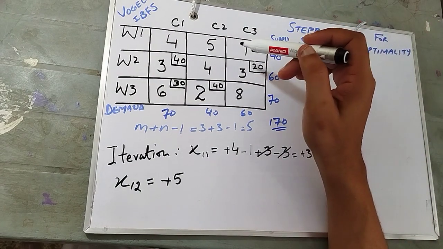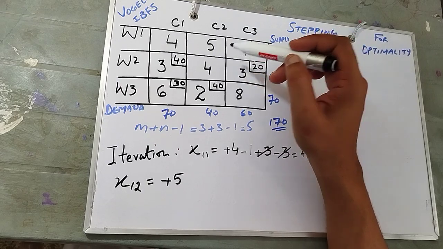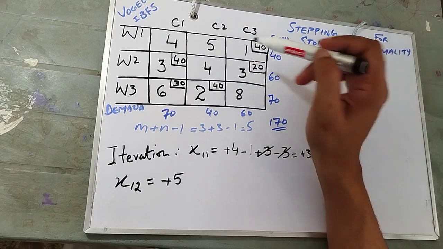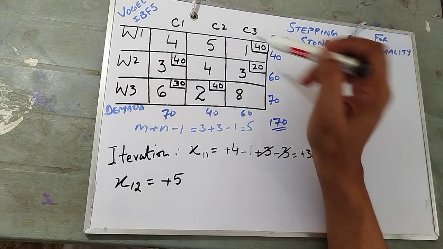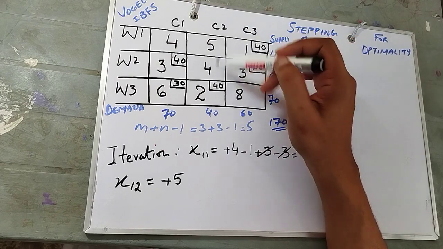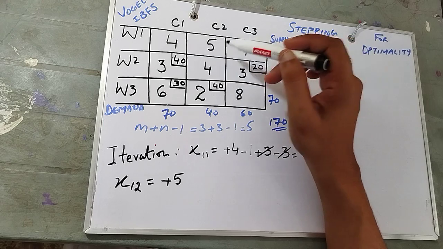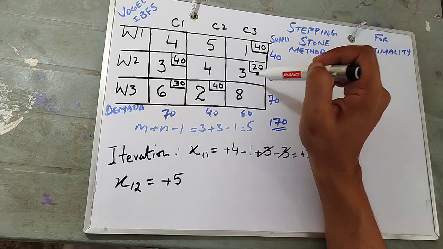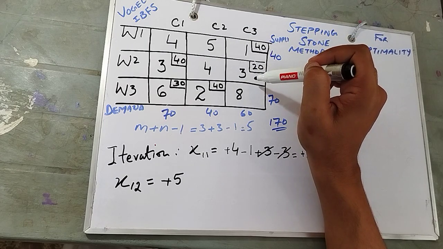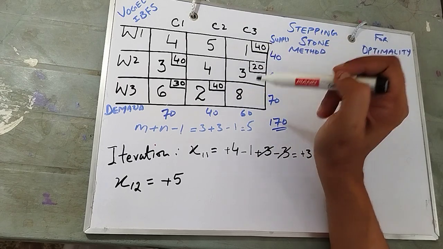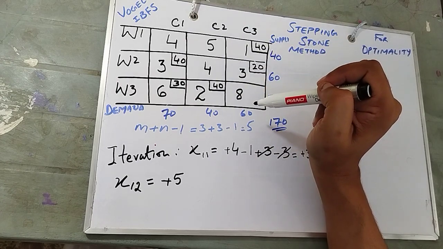Let's continue with this. Plus 5, 1 is the horizontal one. We may go only vertical or horizontal. Horizontal one plus 1, okay. Plus 3, sorry, minus 3, okay. 4, there is no allocation. It's a tricky one. So what does it show?